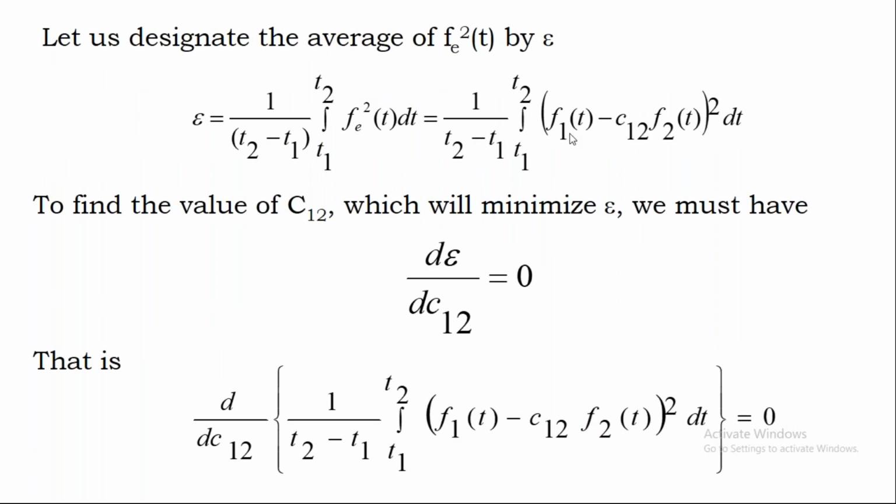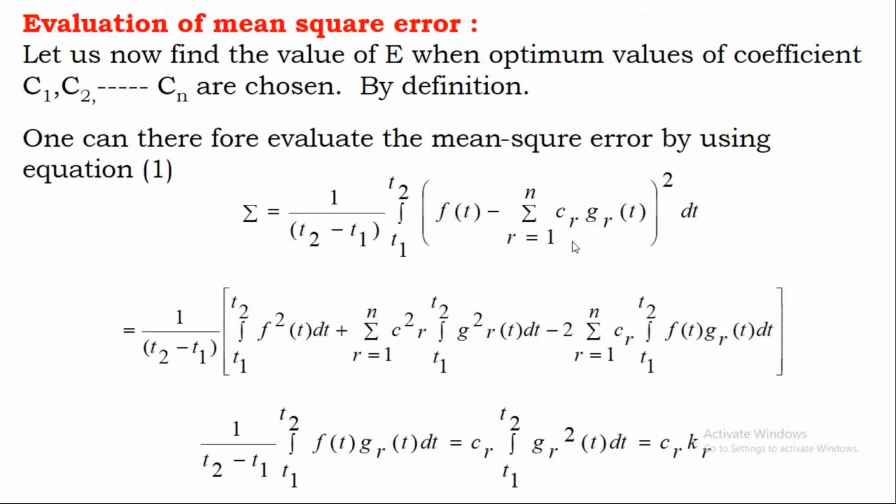Here we'll consider F1(t) and C12 F2(t). But here C12 is the only component you are calculating. While calculating only one component, we observed that the error is not minimum. So to find the minimum error, instead of considering one component, I have to consider n number of components.